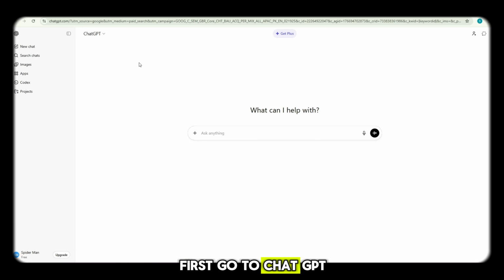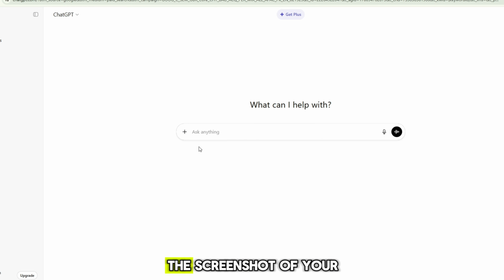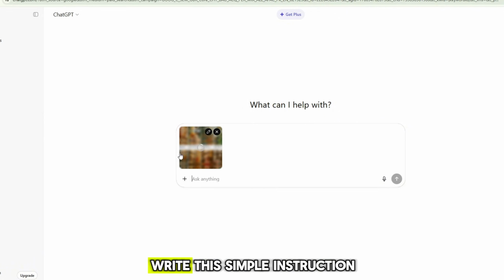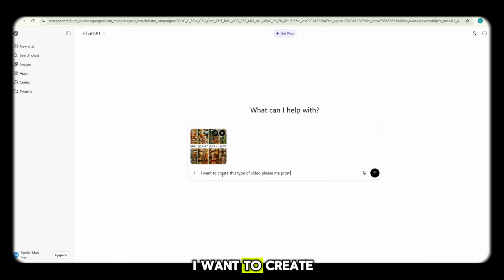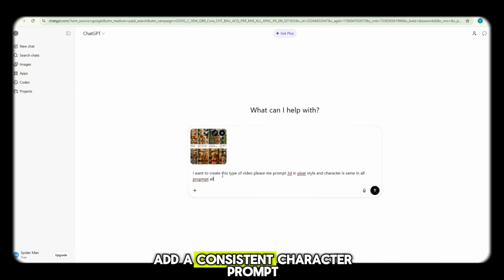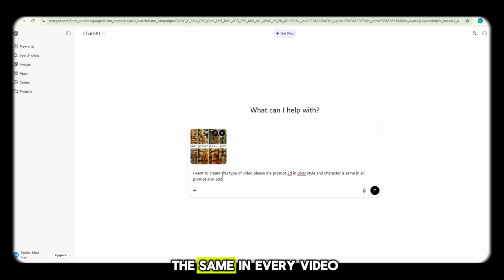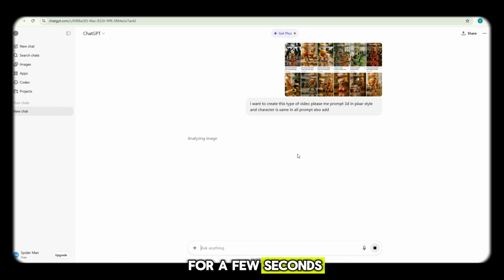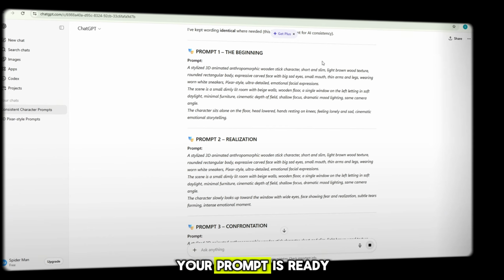First, go to ChatGPT. After that, upload the image you selected earlier, the screenshot of your favorite scene. Once the image is uploaded, write this simple instruction. I want to create this type of video. Please give me a detailed prompt in 3D Pixar style, HD quality, and also add a consistent character prompt so the character looks the same in every video. Now press enter, wait for a few seconds, and boom, your prompt is ready.